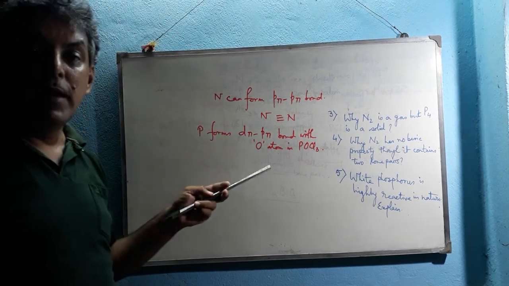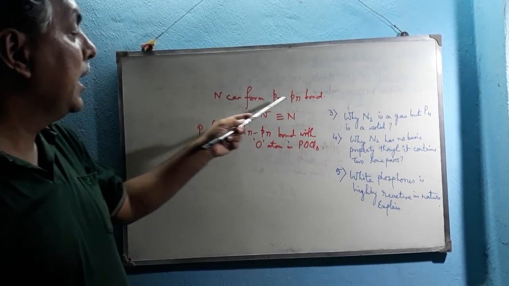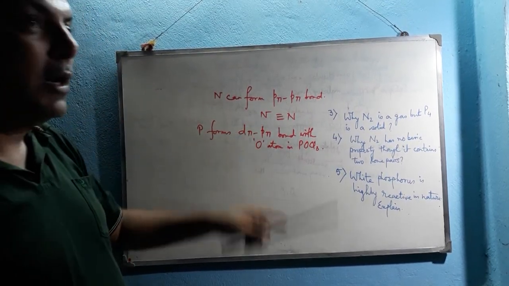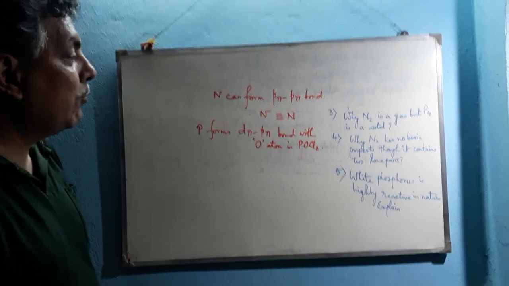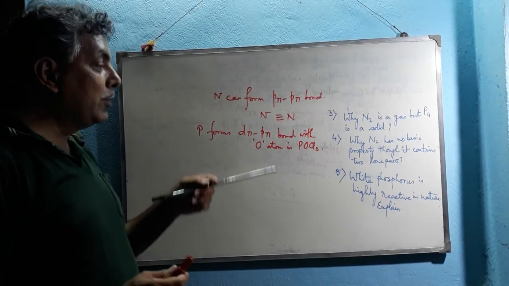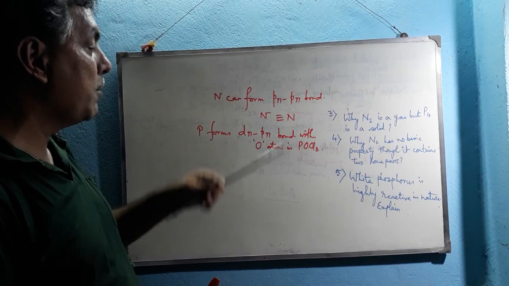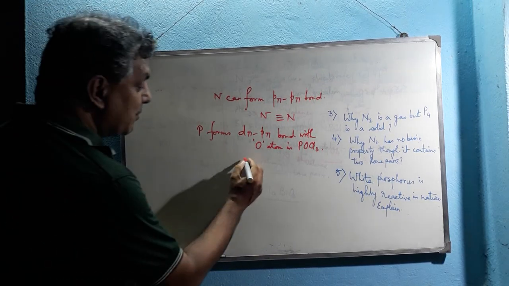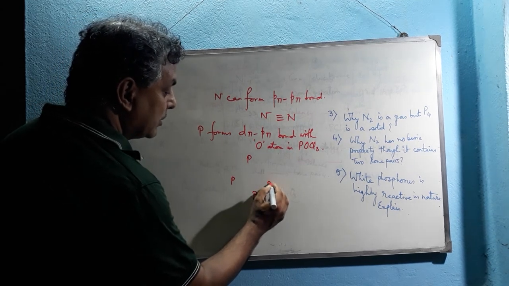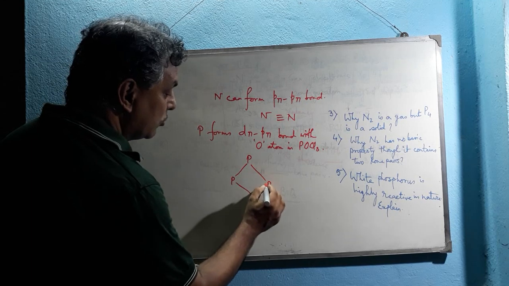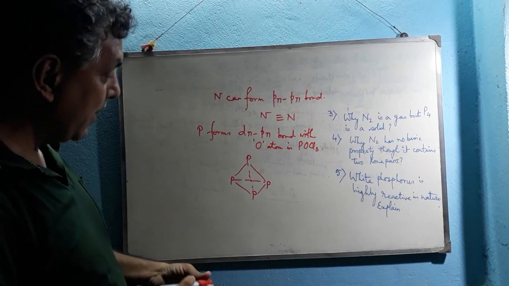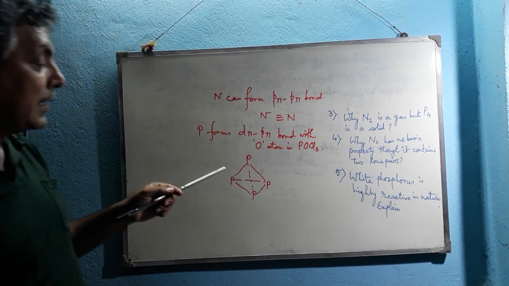Here you can see that nitrogen can fulfill its valency between two atoms because it shows trivalency. So in N triple bond N, nitrogen fulfills its valency, but P triple bond P cannot form, because phosphorus cannot form such a pi bond. So to fulfill its valency, phosphorus has to join with three different phosphorus atoms through sigma bonds and shows such a pyramidal structure, and that's why its molecular weight increases.